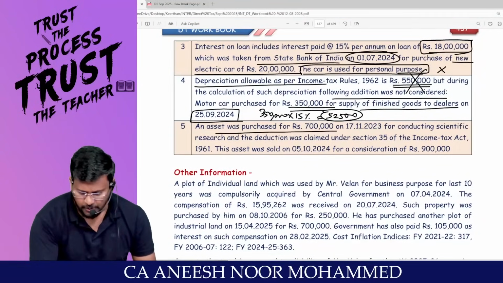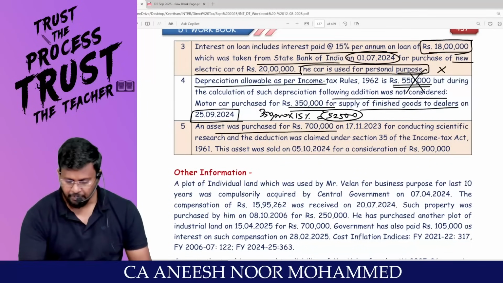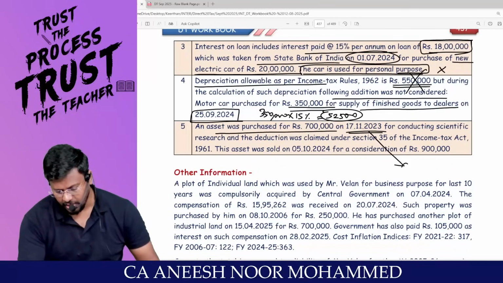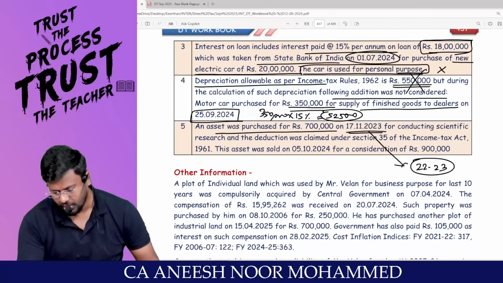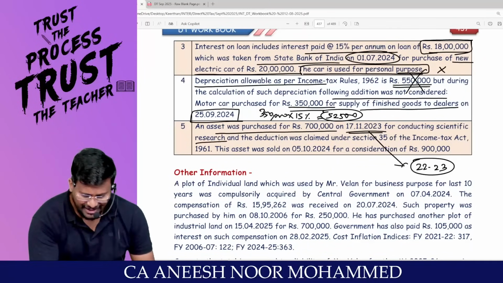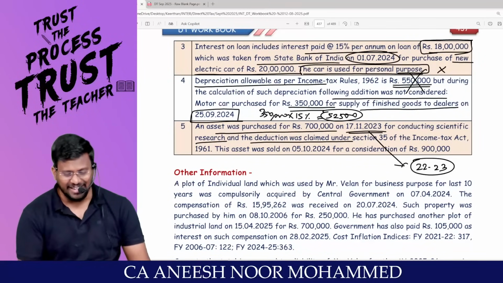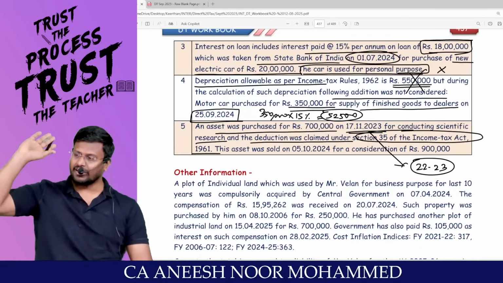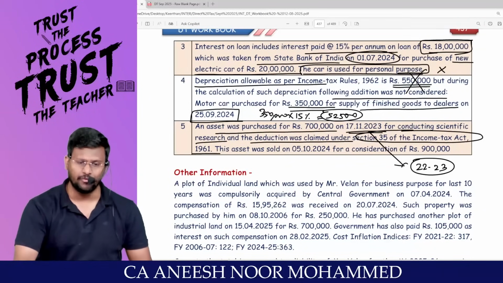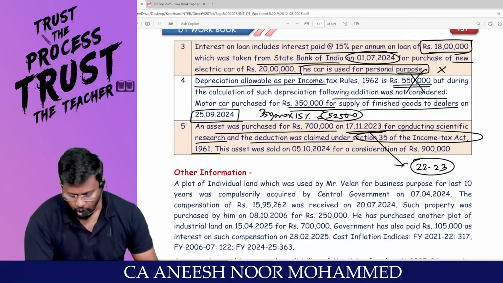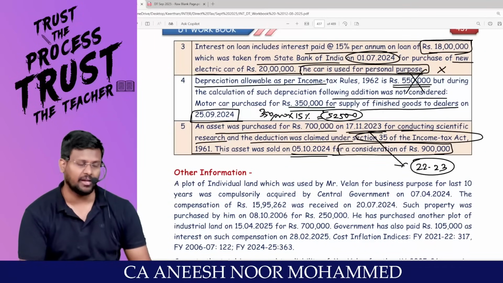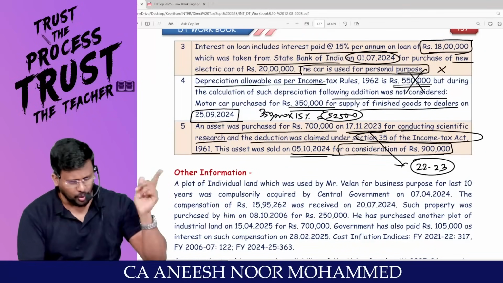An asset was purchased for how much lakh? 7 lakh, on 17/11/2023, which means the year 22/23. Am I right? It was for conducting scientific research, and a deduction was claimed under section 35 of the Income Tax Act. In that year, we already claimed the deduction under section 35. This asset was sold on 5/10/2024 for a consideration of how much lakh? 9 lakh. This year, we sold this asset for 9 lakh.